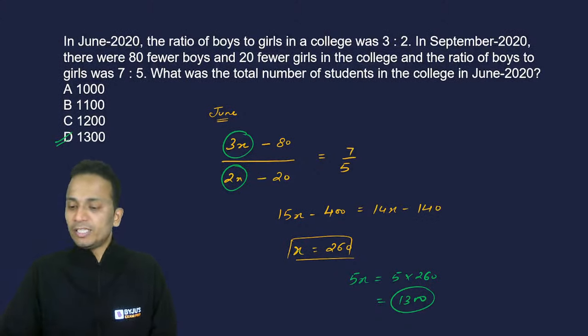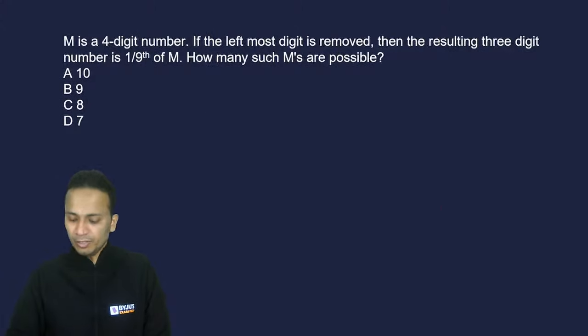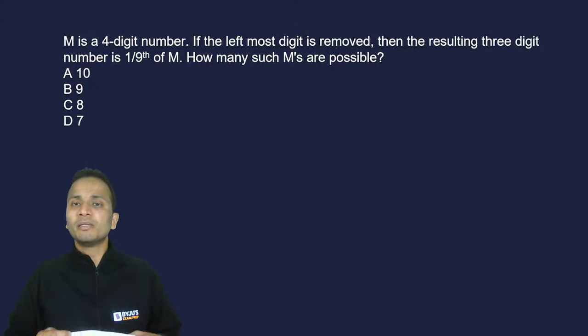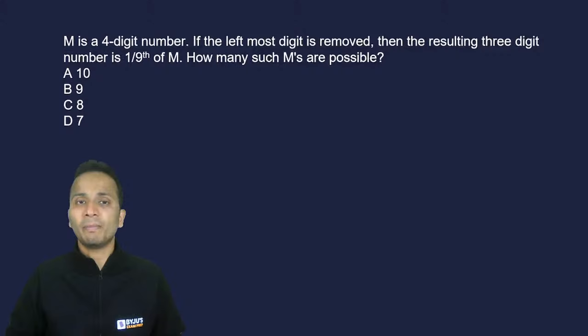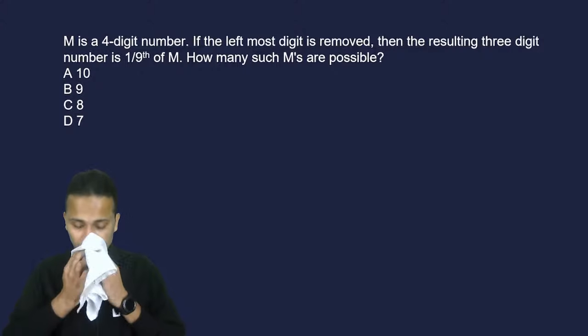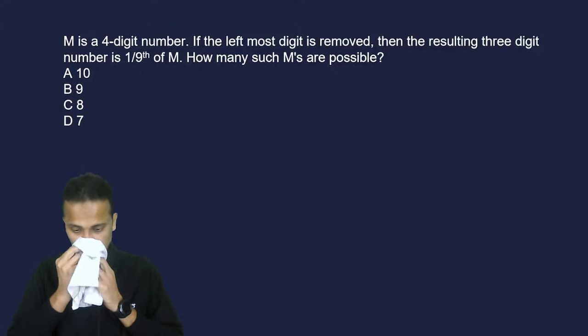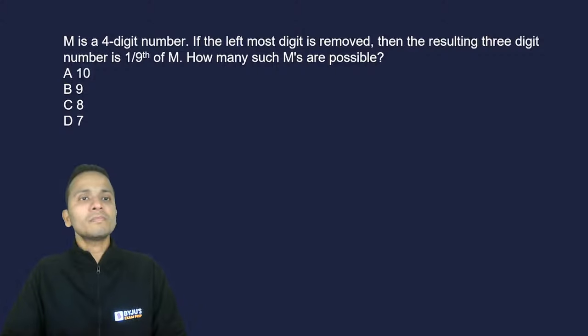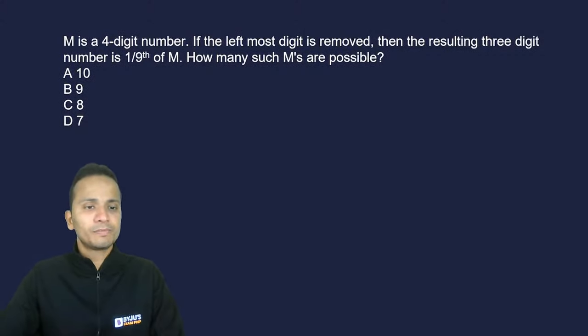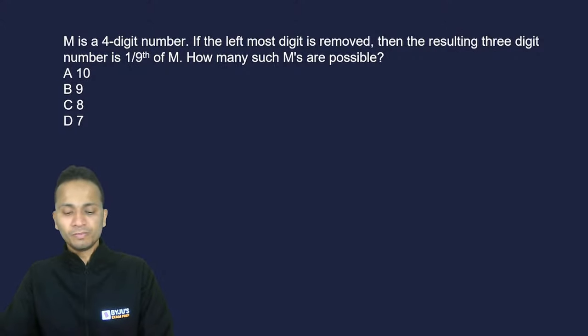All right. Let's quickly move on to the next question, question number 3. Now this is a slightly difficult question. Let's see who can answer this one. Now m is a 4-digit number. If the leftmost digit is removed, then the resulting 3-digit number is 1/9 of the original number m. So how many such values of m are possible? Now do it carefully. A very logical question.